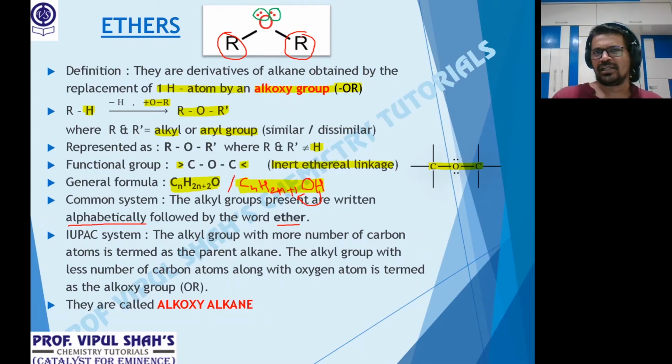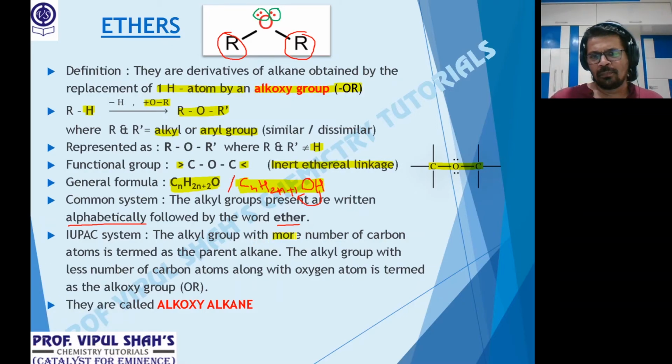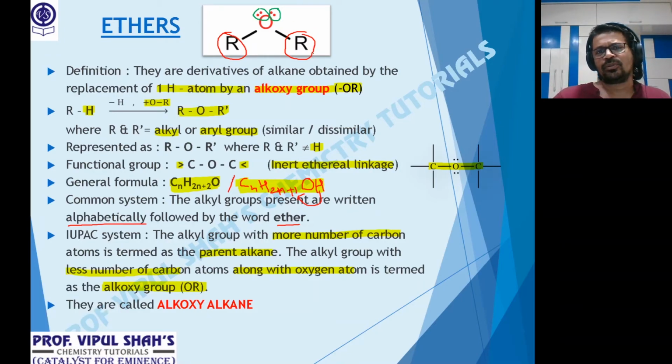Now IUPAC is a little different here. For the IUPAC part, it says the alkyl group with more number of carbons is termed the parent alkane. That is, out of R and R dash, the one with more carbons is the parent alkane. The alkyl group with fewer carbons along with oxygen is termed the alkoxy group. So see carefully what we are trying to say. Out of R and R dash, suppose this R has more carbon atoms. So that's my parent alkane.